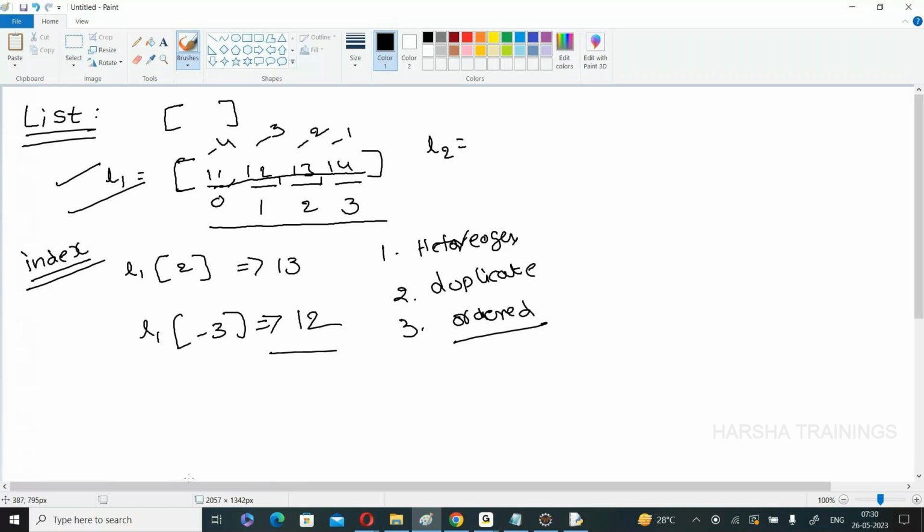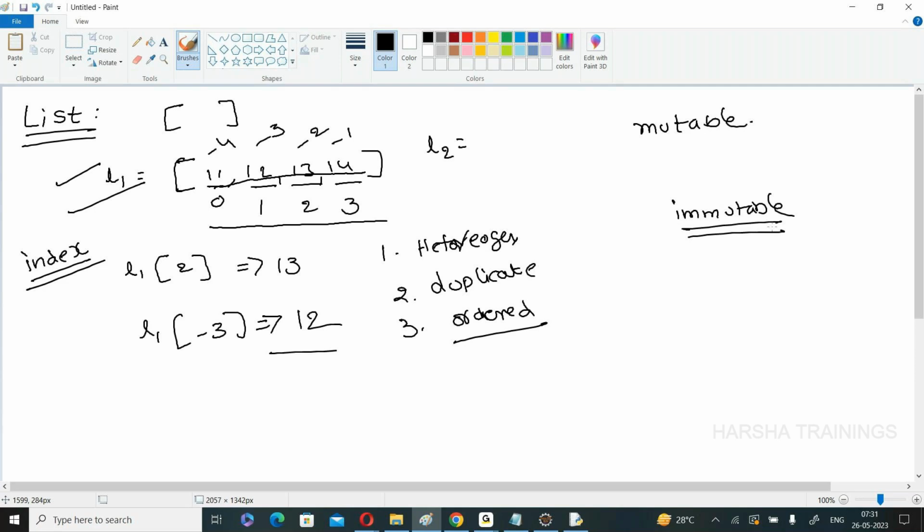Heterogeneous, different data types are also allowed. We can take positive index or negative index. Positive index means forward direction, negative means backward direction. Now finally, a list is mutable. Up to now we discussed one term. What is the term? Immutable.